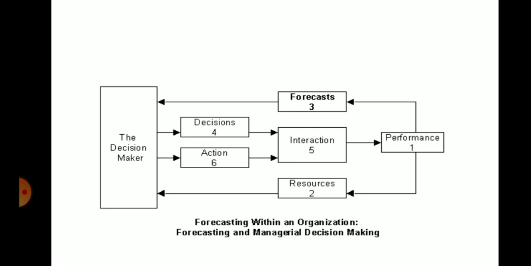You can understand from the performance, you can once again go to the decision maker. See, finally, the interaction will be the output. Again, the output can be given to the performance. Even performance is also an output, but mainly you are going to say the interaction is the output. Based on the performance, the decision maker is able to change the decision accordingly. That is the meaning.